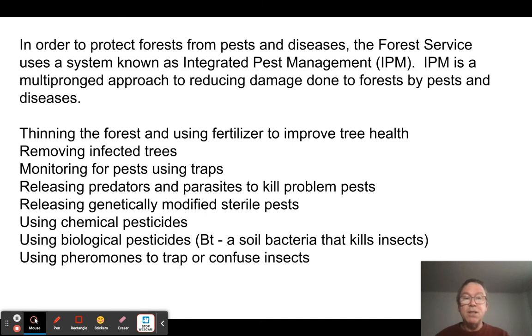So you have lots of options, and basically integrated pest management means looking at your forest system and deciding based on your data what would be the best approach for reducing the amount of damage being done by insects or other pest species like fungi. And it's important that we do this because we have less wildland left, so we have to manage what we have.